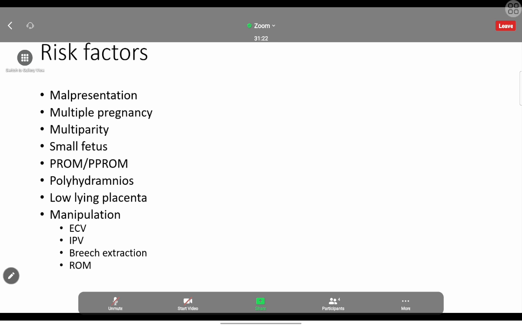Multiple pregnancy: we can't expect every child to be in cephalic presentation. Each child will be in a different position and presentation, so there will be enough space. Multiparity: in a multiparous mother, the uterus usually becomes lax and there is a huge abdominal cavity, so there also is enough space.